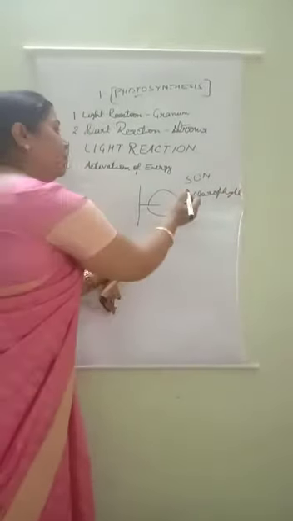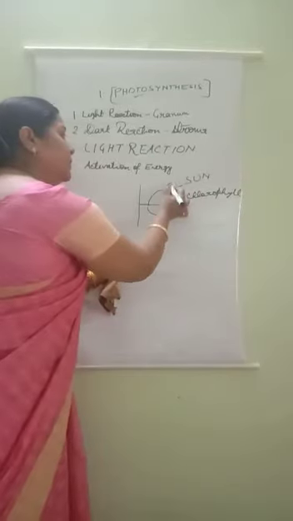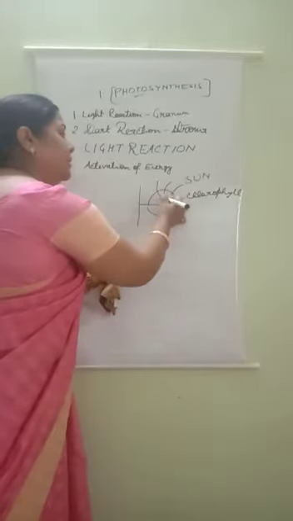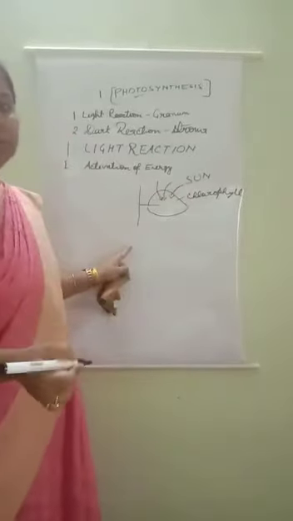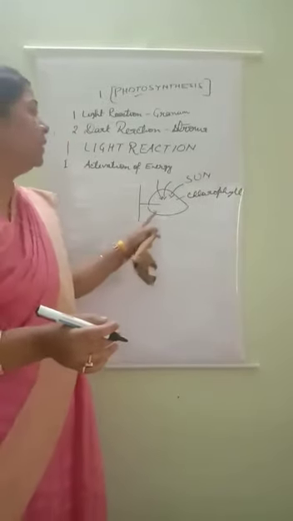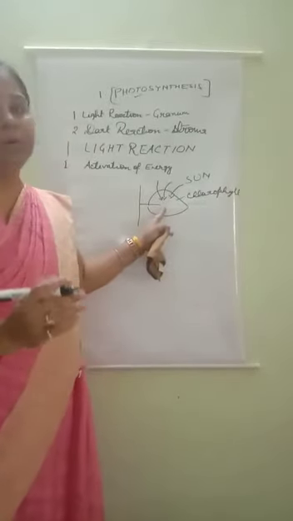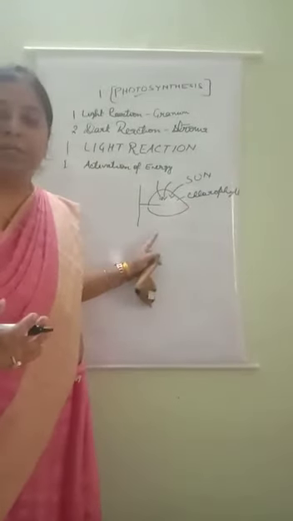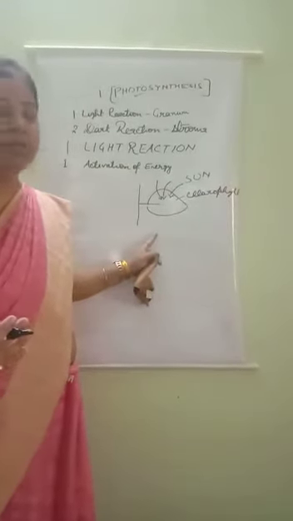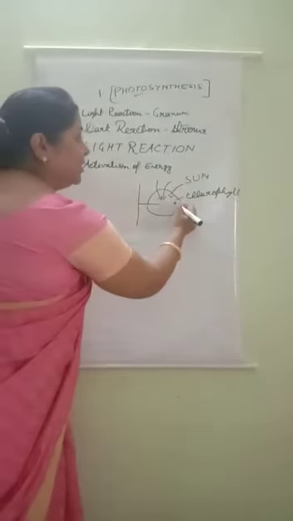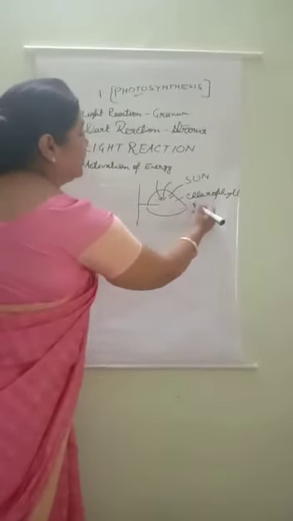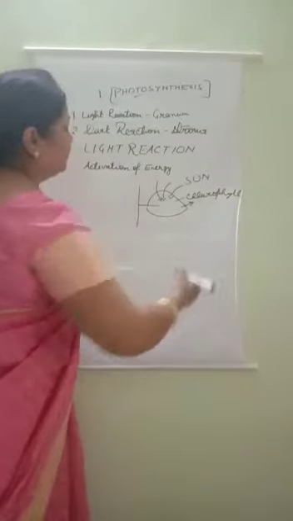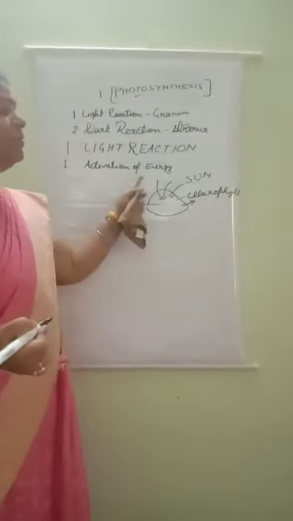So when light falls on the surface of the leaves, listen carefully, the falling of the light activates the chlorophyll which is present inside the leaf. So by the reaction of light, this chlorophyll starts to work. So the first step is known as activation of energy.